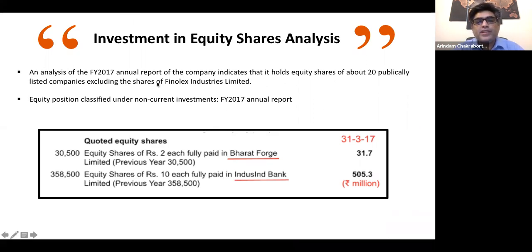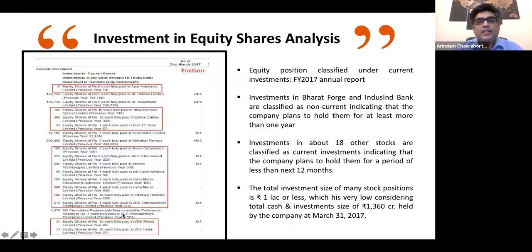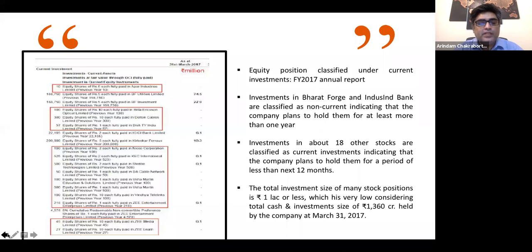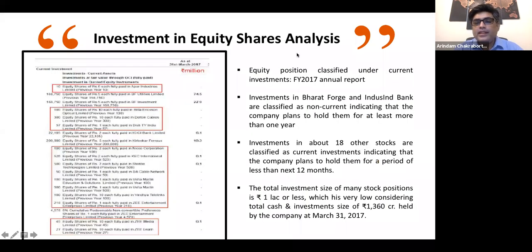If we see the 2017 annual report, they have invested roughly in 20 public listed companies, right? And in Bharat Forge and IndusInd Bank, they have invested roughly this amount of money. There are many other companies where they have invested money. So the equity position is classified under current. One, ये जो investment है, this is in non-current investments, right? And this is equity investment classified under current investment.